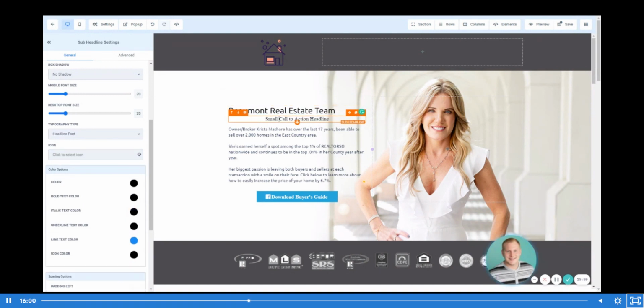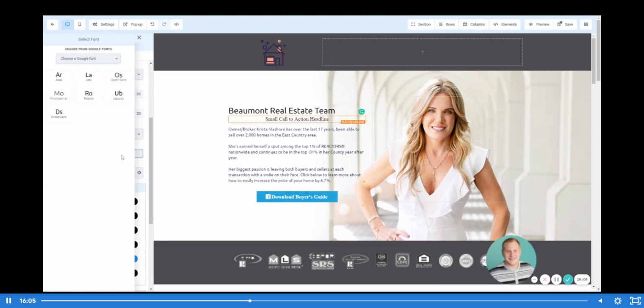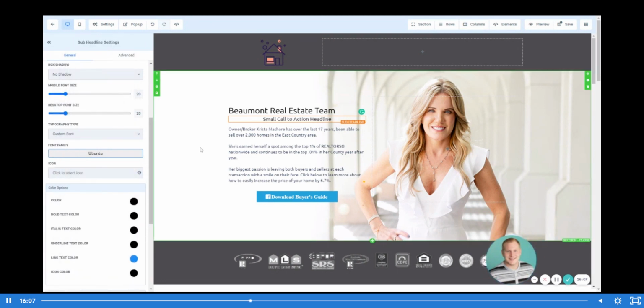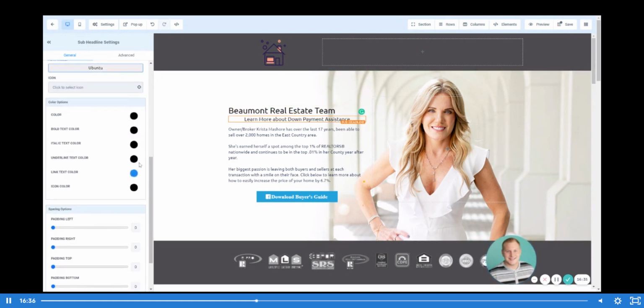So let's go ahead and click on our subheadline and we're going to change this. We're going to go custom font. From default font, we're going to go ahead and move into that. All right. So let's say that you want to add into here a little bit of a unique offer. Learn more about down payment assistance, for example. You can add in your individual subheadline anywhere on this page, wherever you need it to be, but you can essentially add or change any of those elements at will so that you can make this exactly what you want it to be.